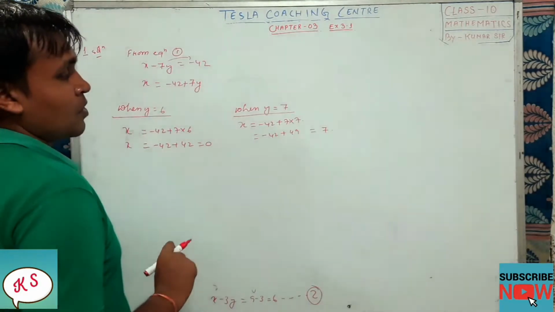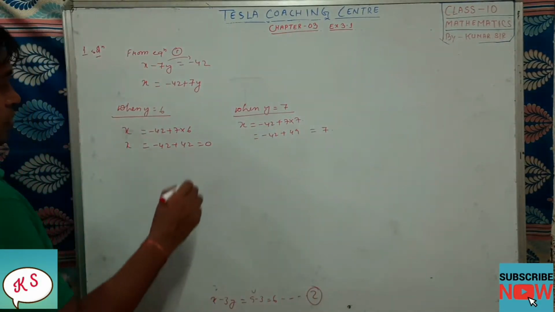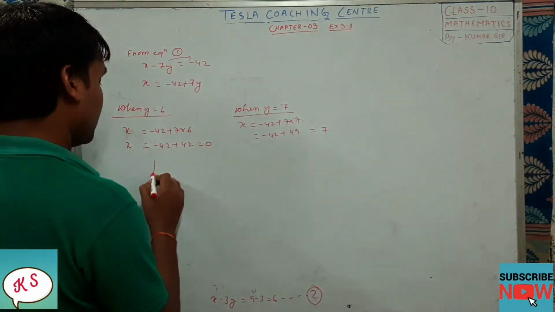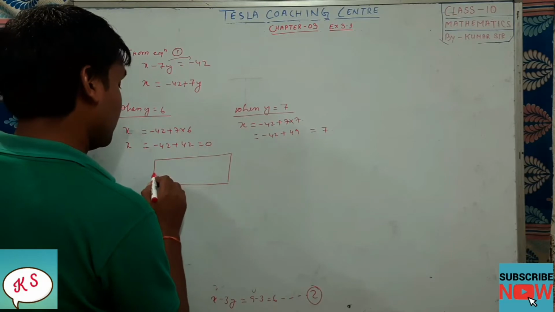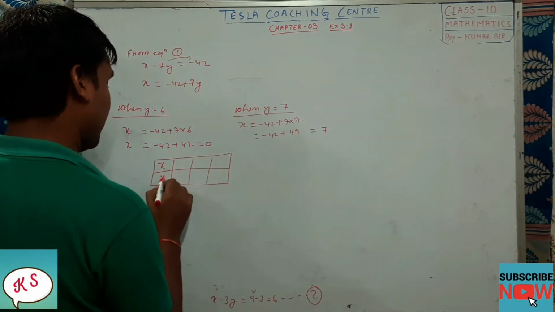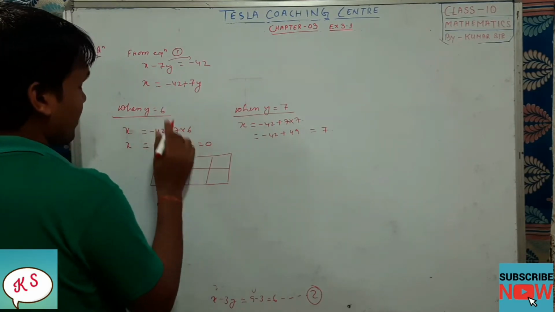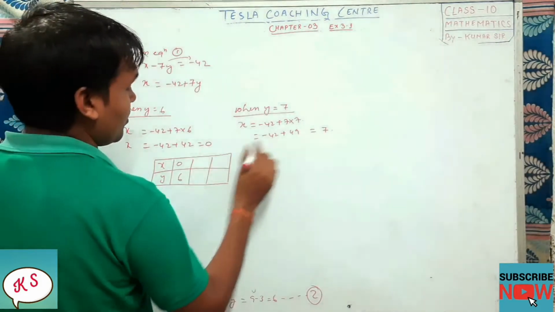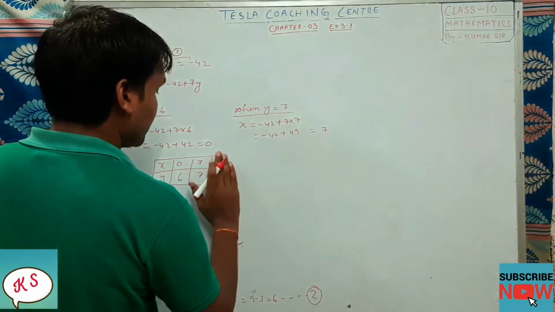Got it? 49 minus 42 will be plus 7. So we got the two values. We'll make a table here. You can take 3 values also, no problem, but why take more? So x, y. x value is 0, y value is 6. x value is 7, y value also 7. So this is your table number 1.